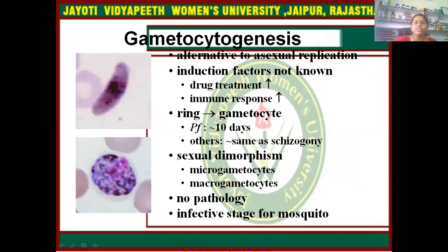So gametogenesis is an alternative to asexual reproduction. Gametocytogenesis happens in the human, forming the macro and microgamete, but gametogenesis does not happen in humans. It is gametocytogenesis which happens in the human. So from the ring phase to the gametocytes, Plasmodium falciparum will take 10 days, and there is a sexual dimorphism which forms the macrogamete and microgamete. There is no pathology.